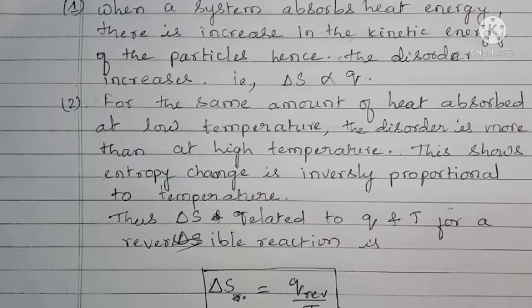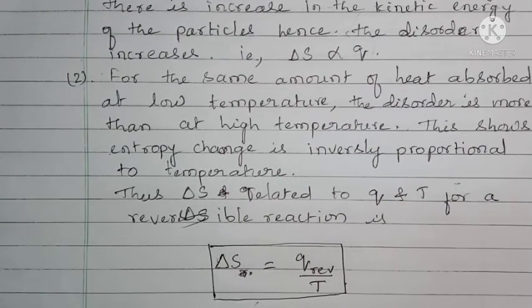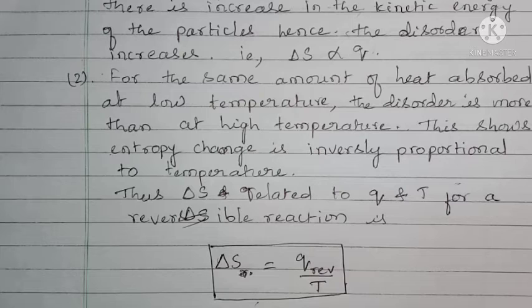So leave it. One system is at below 0 degree Celsius, another system is at 1 degree or 2 degree Celsius. We have the same amount of water. When we supply the same amount of heat energy to both, the ice has minimum randomness.